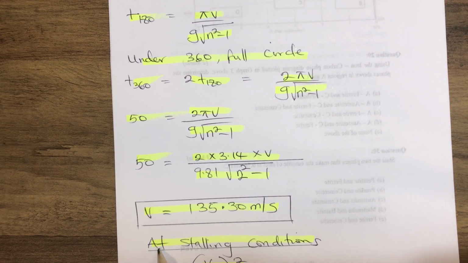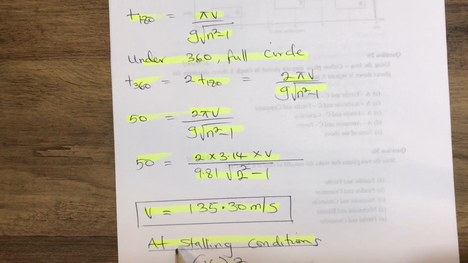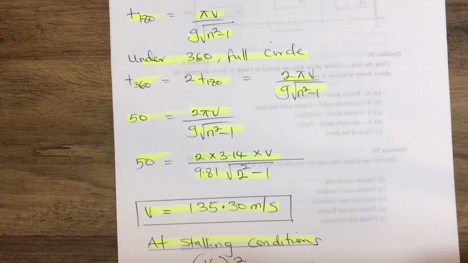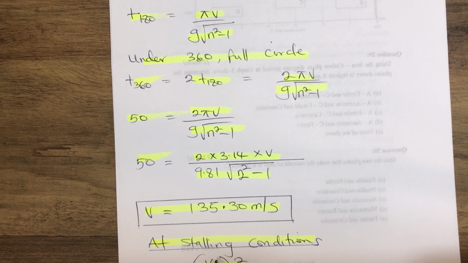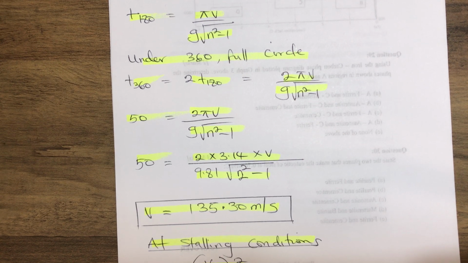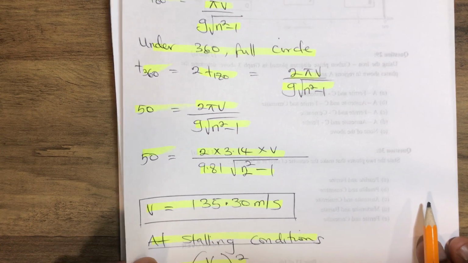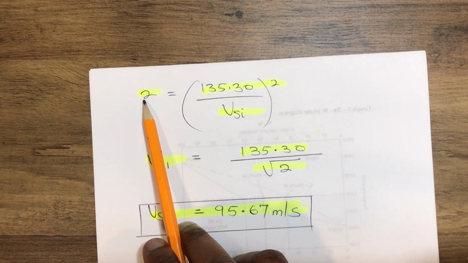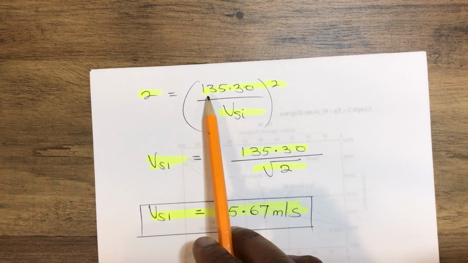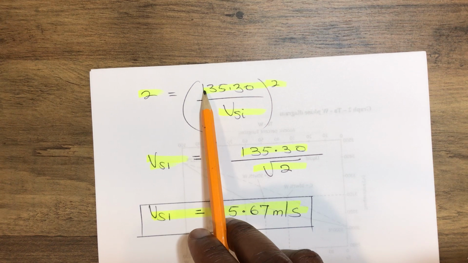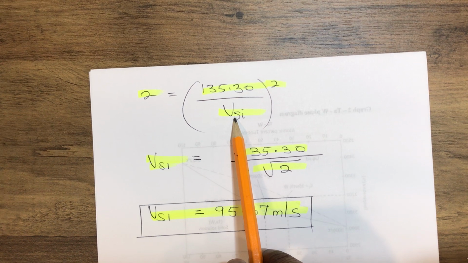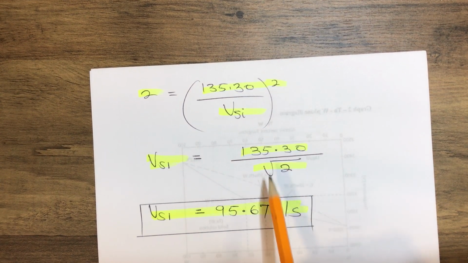Now to calculate the stalling speed velocity under the stalling condition, we have n, which is the load factor, equals v over stalling speed, all squared. From there we have our load factor n equals our first velocity, which is the previous velocity, 135.30, over the stalling speed velocity, all squared.